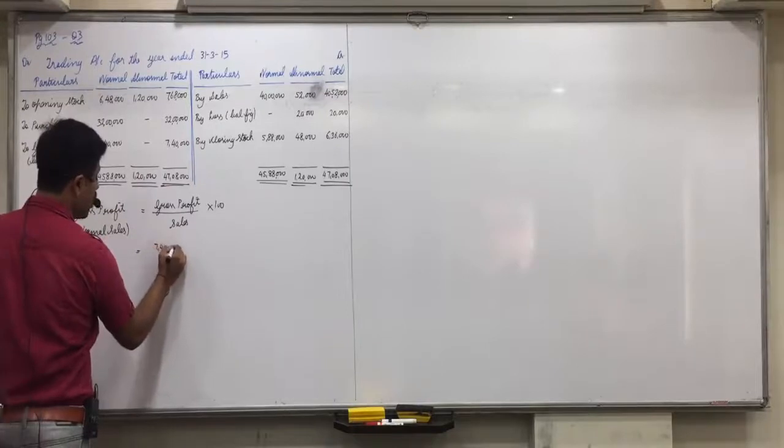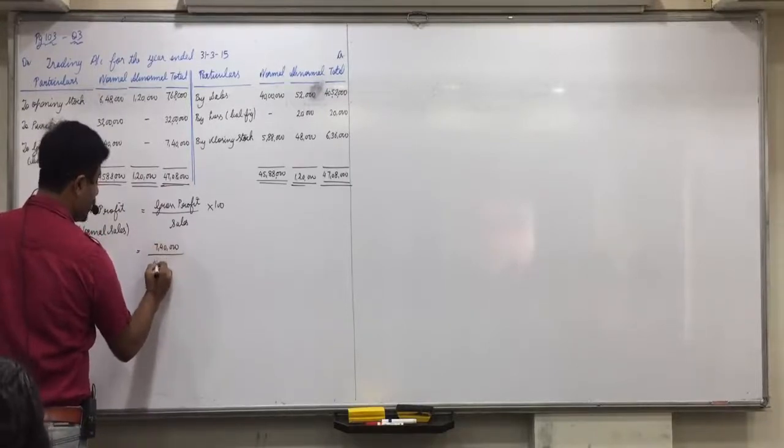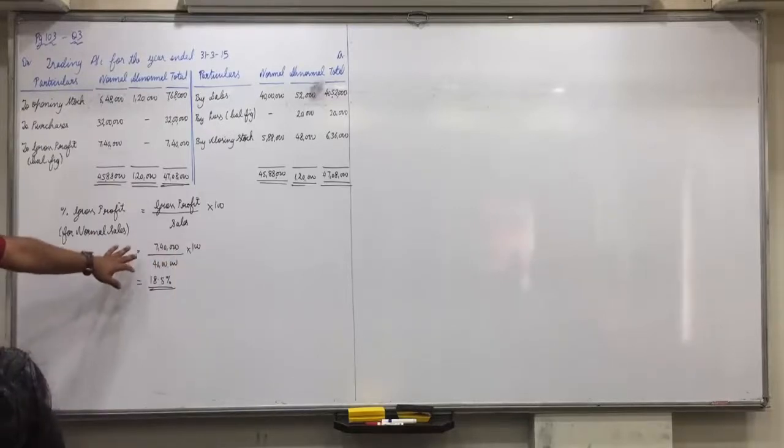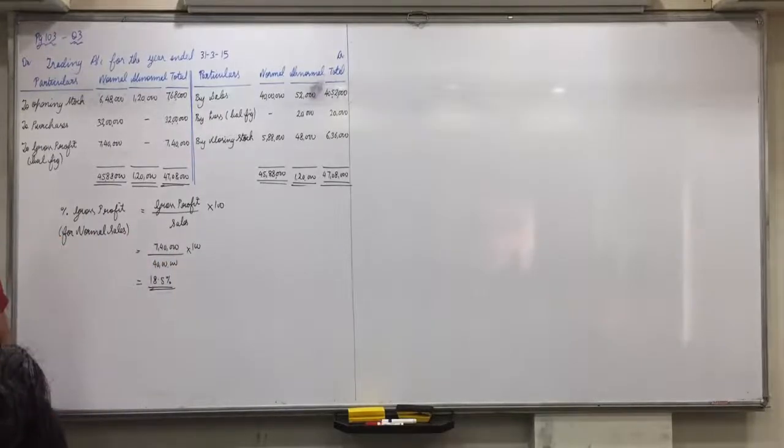7,40,000. What is the sales in normal column? 40 lakhs into 100, 18.5%. 14 lakhs 18% is 720. 20 is 5. 18.5%, is it? Yes. So what is the percentage of gross profit of normal sales? 18.5%. Anyone who did not understand this? All are clear with it?